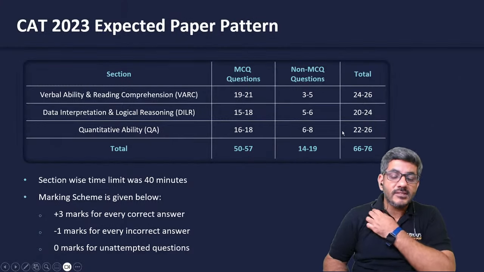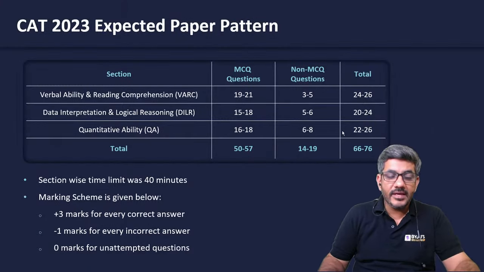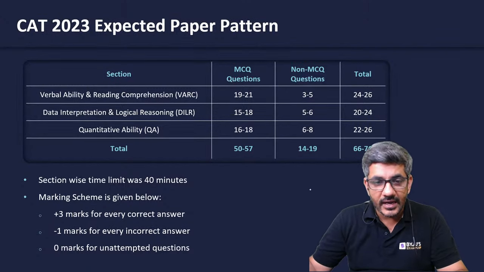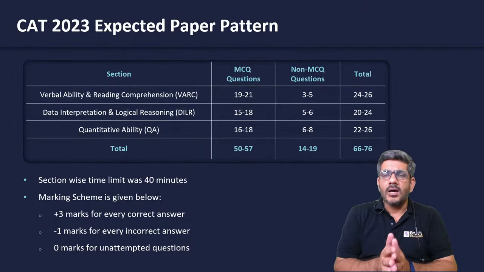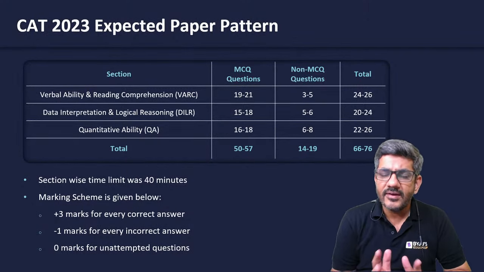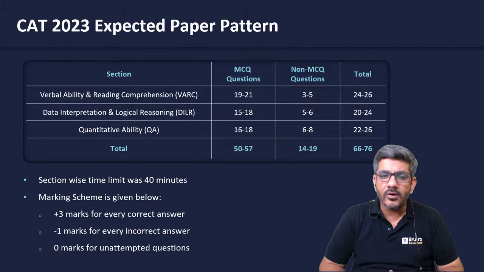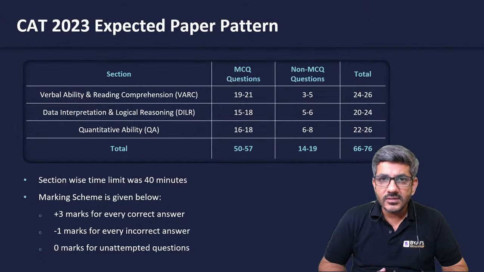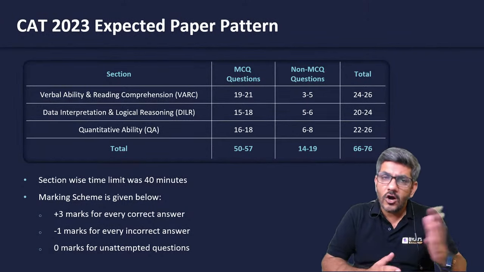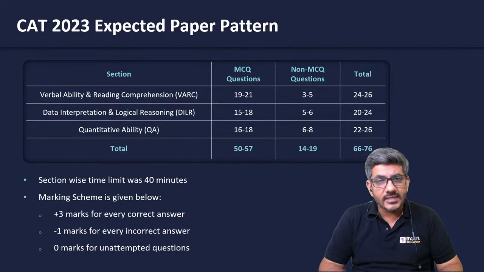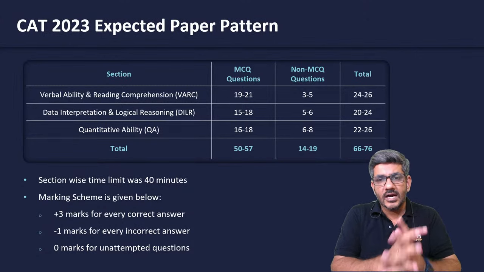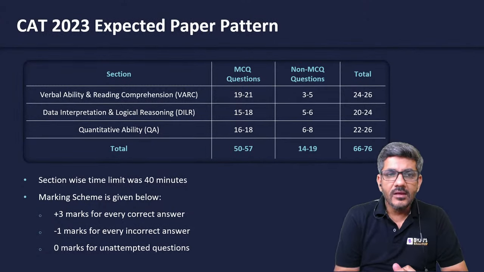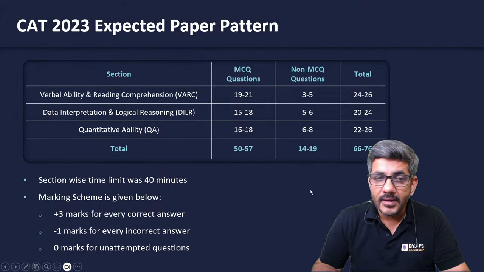Now, first thing first, as I have always said, it's very important to first of all understand what is expected from the paper. Any kind of strategy or preparation is completely dependent upon your current level of preparation, the desired level of preparation, how you should be going towards that, and how much you should be getting as a score in QA. All these things are important. That's what we are going to start with over here. So first of all, what is the expected paper pattern?